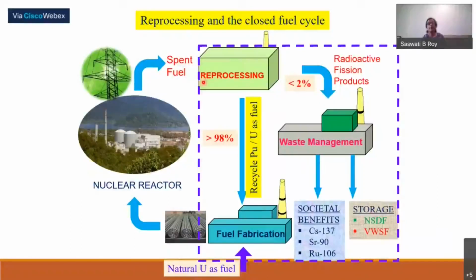The main requirement for reprocessing, we have talked about many times. Once more, I will put it this way: during reactions inside the reactor, all our valuable materials are not fully exhausted. So whatever material is remaining, by reprocessing, our aim is to take it back into the fuel cycle. Around 90% we will be able to take back, and only 2% will go for waste management.